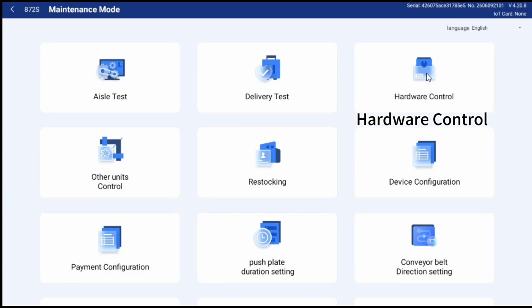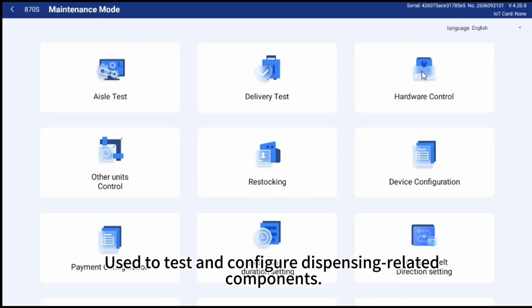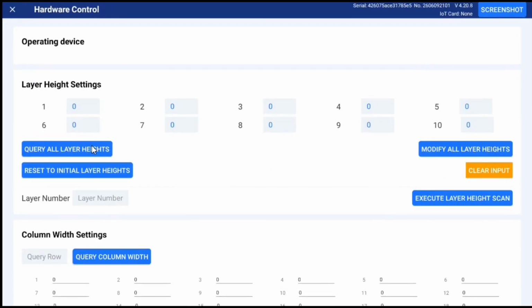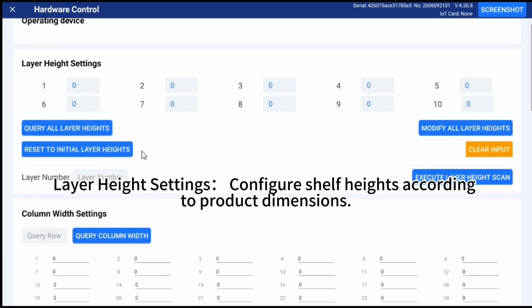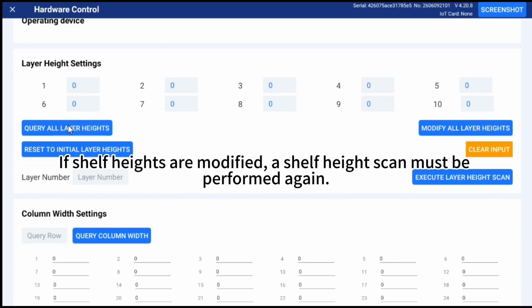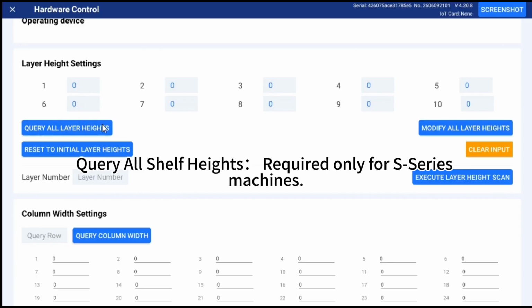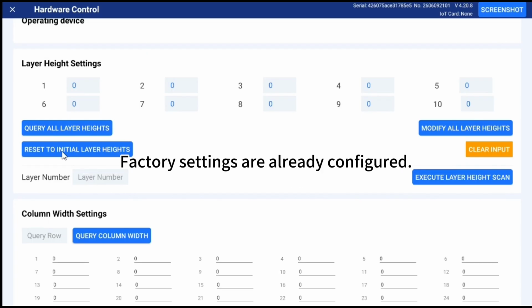Hardware control. Used to test and configure dispensing-related components. Layer height settings. Configure shelf heights according to product dimensions. If shelf heights are modified, a shelf height scan must be performed again. Query all shelf heights, required only for S-series machines. Factory settings are already configured.